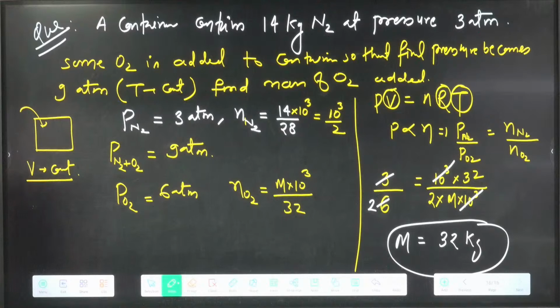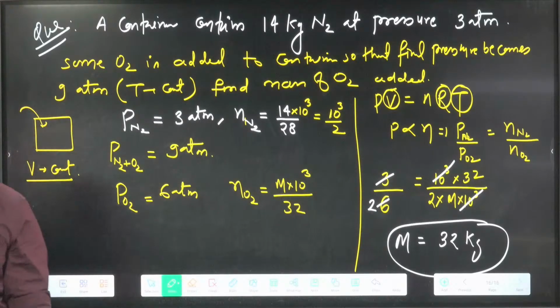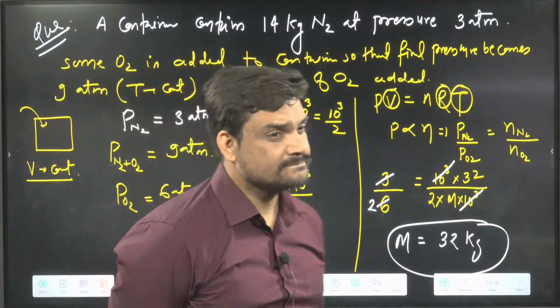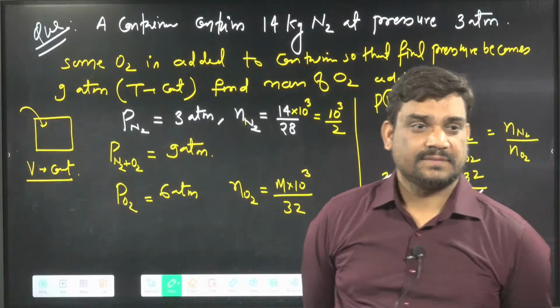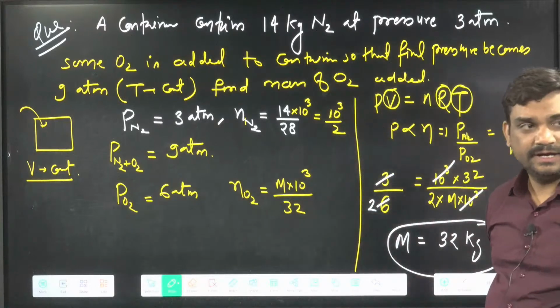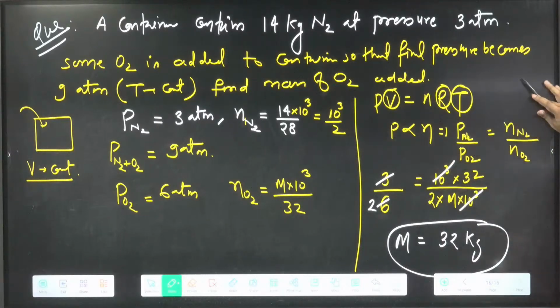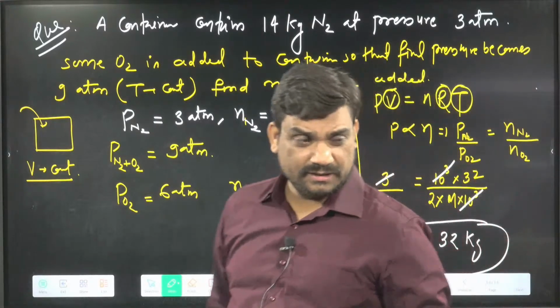Clear? Some people might have made a mistake because they have taken 9 here. That is the mistake you might have made. Is this clear? Any doubt? Pressure is proportional to n. So pressure because of nitrogen divided by pressure because of oxygen will be equal to moles of nitrogen by moles of oxygen. So we have written 3 by 6 equal to this thing. Yes? Done?